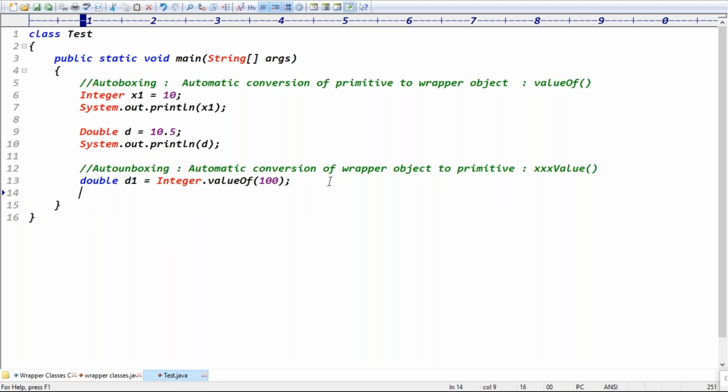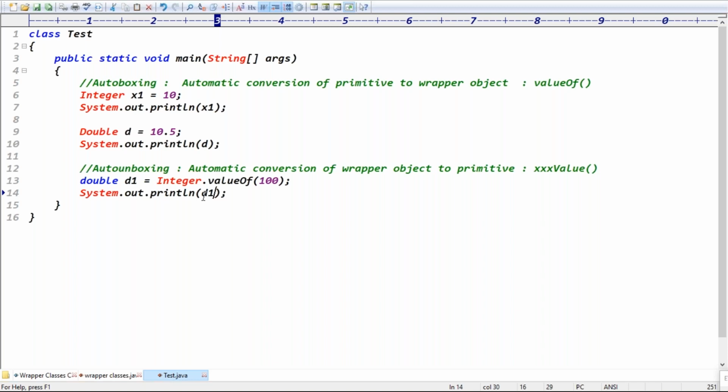Because from the JVM point of view, whether we are doing it or the compiler is doing it, the code is the same. That is called automatic conversion. The first example, straightforward: what did we do? Conversion of primitive or string into the wrapper object, right? Exactly. But the second example, tell me.